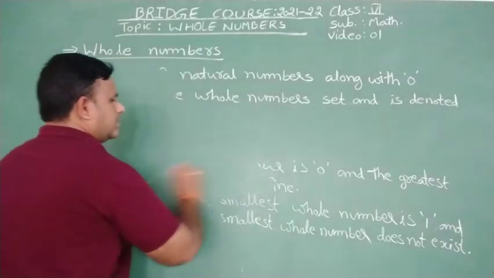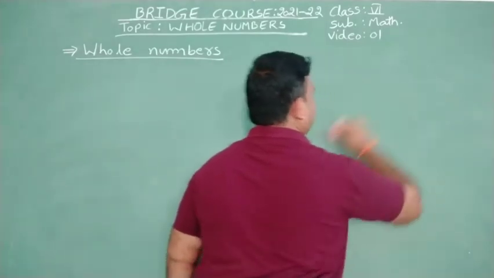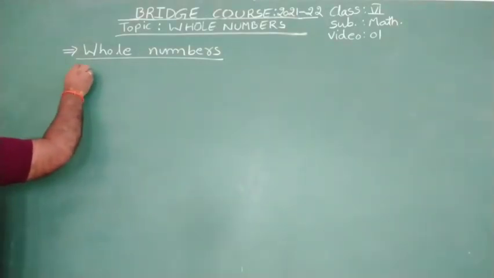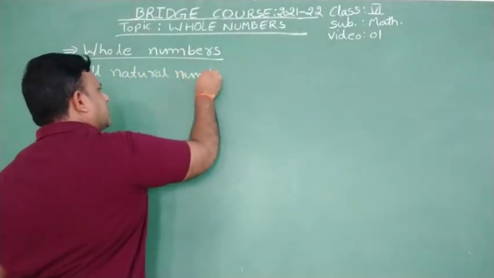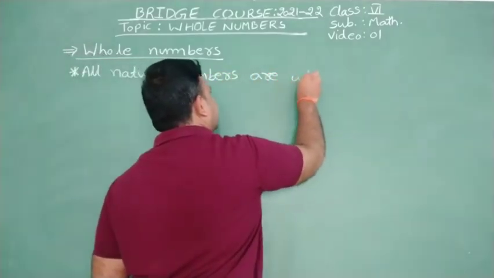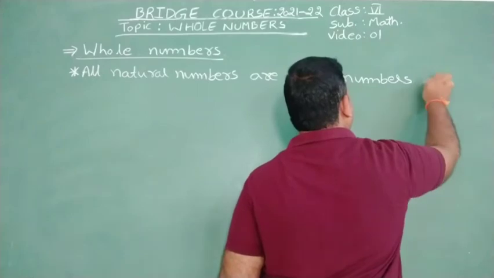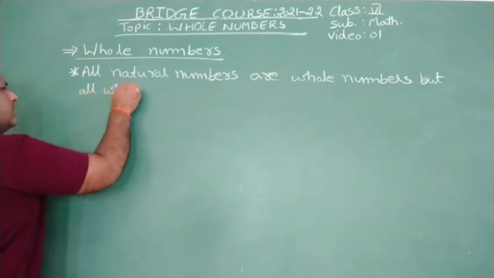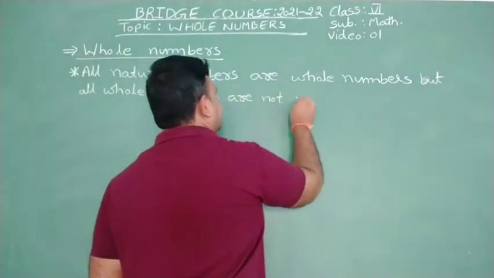See carefully. All natural numbers are whole numbers, but all whole numbers are not natural numbers.